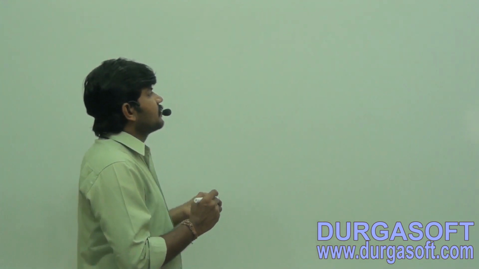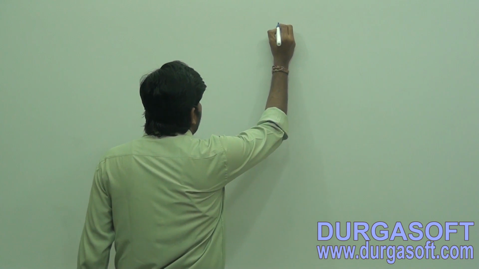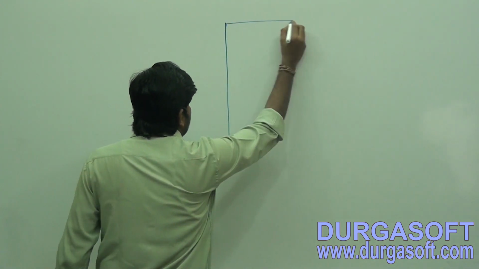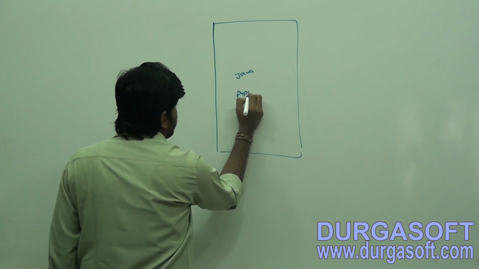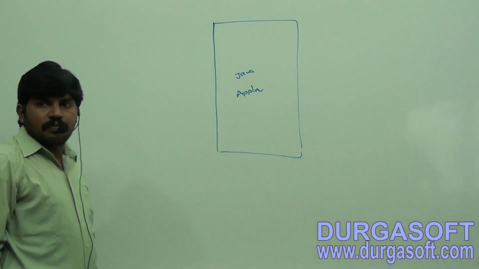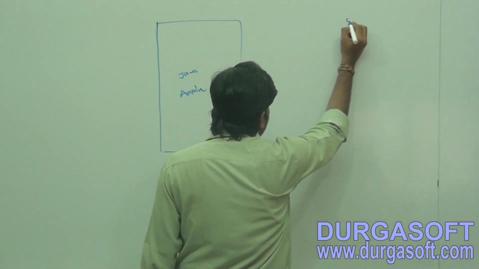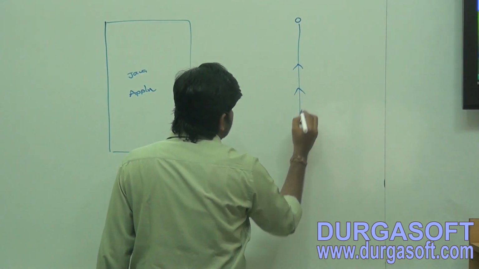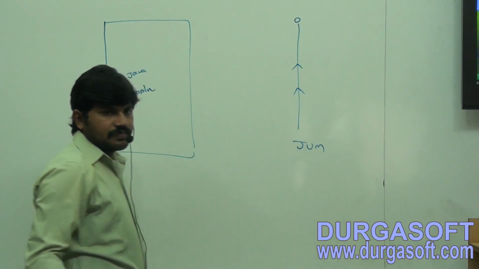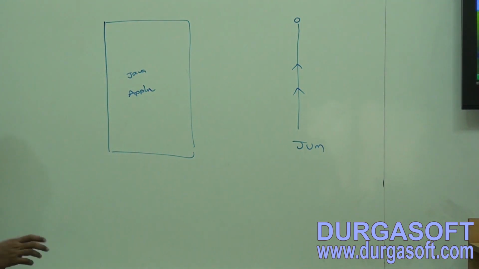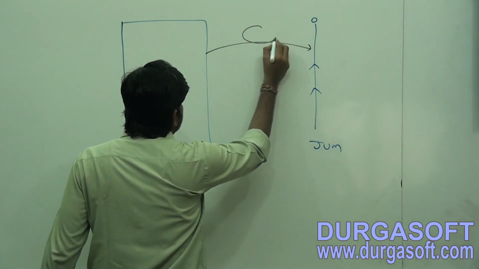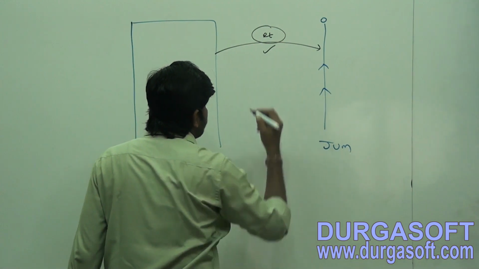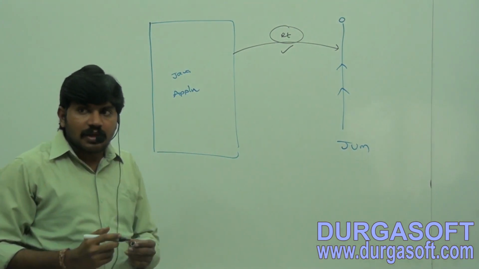How can we get it? Simple. I have one Java application. A Java application can communicate with the JVM by using the Runtime object. By using which object? By using the Runtime object.